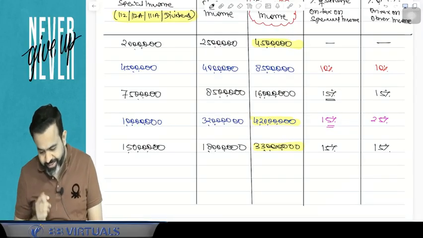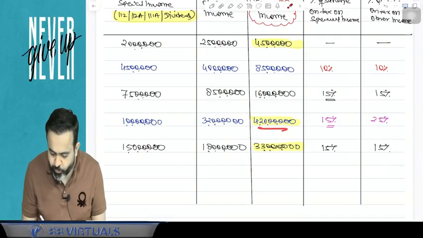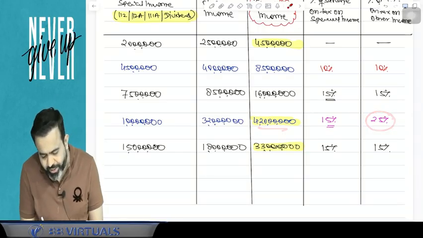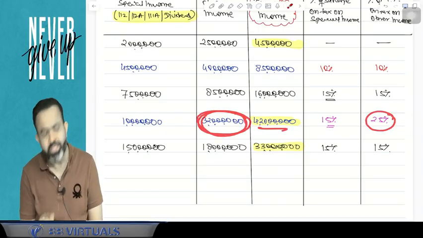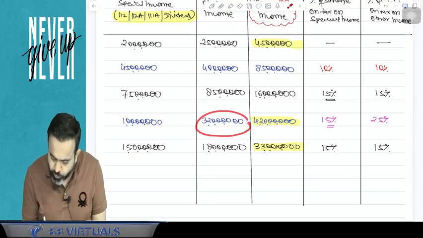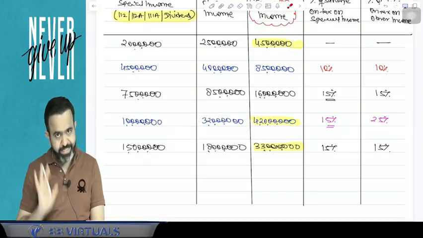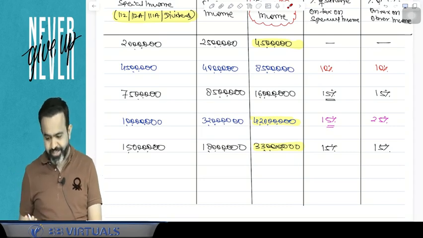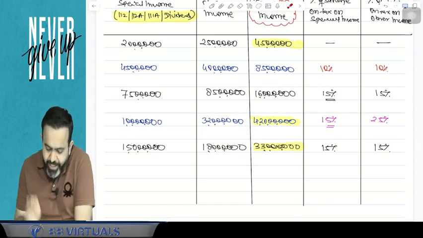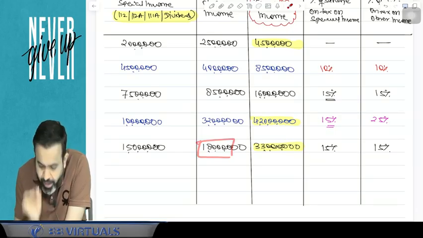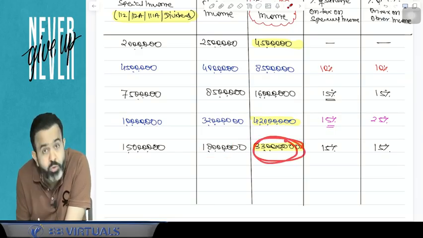Now your question is, sir, in the last example, why was it 25%? Because your other income itself was more than 2 crore rupees. But in this particular part, guys, your other income is up to 2 crore, but your total income is more than 2 crore.